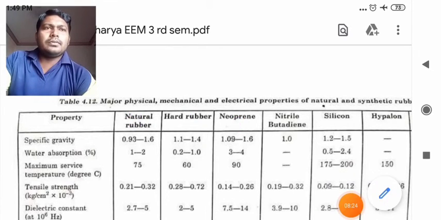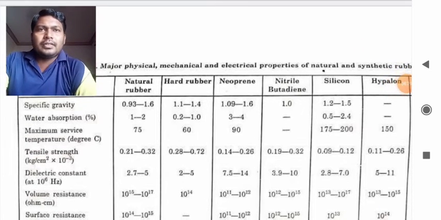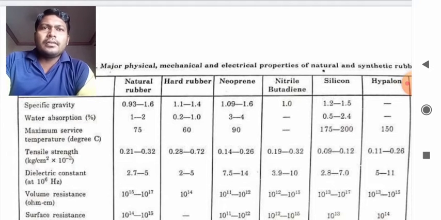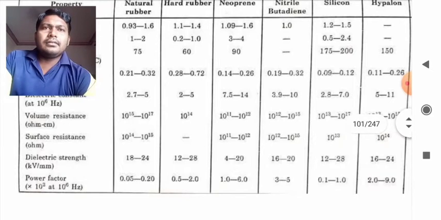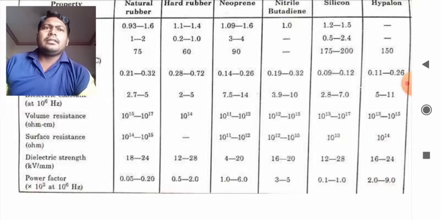The specific gravity should be remembered. Water absorption also is essential. Dielectric constant and dielectric strength. These things should be remembered by you so that you can answer them in your exam also, and it is also sometimes desirable that you have the knowledge of these values.